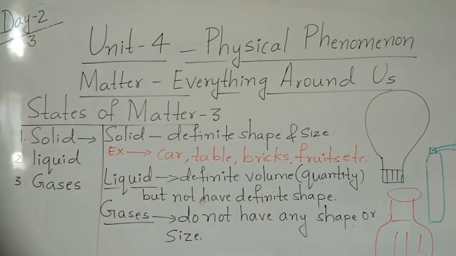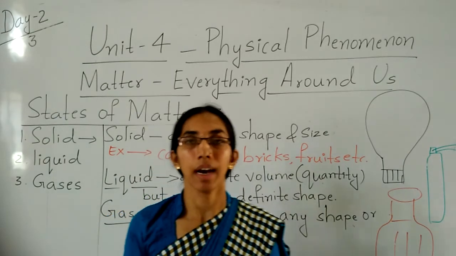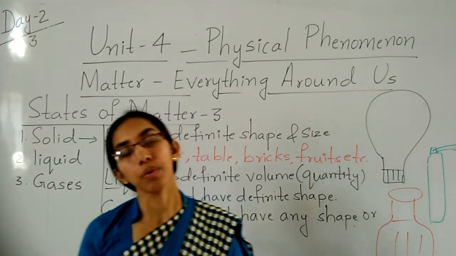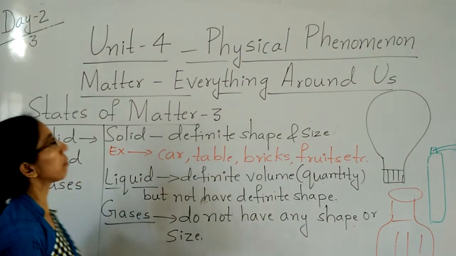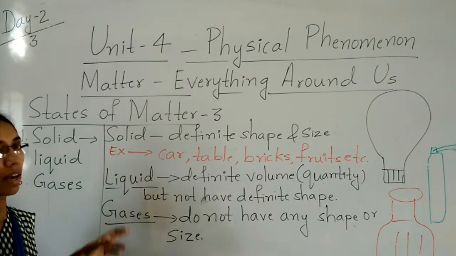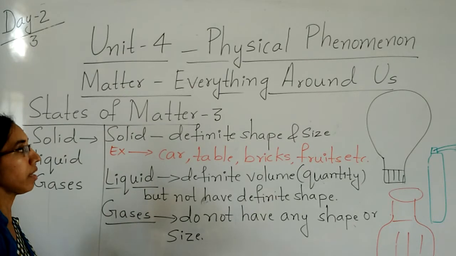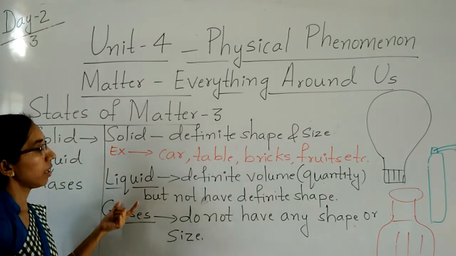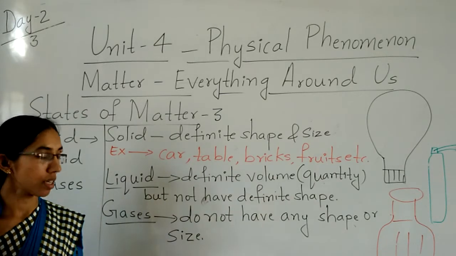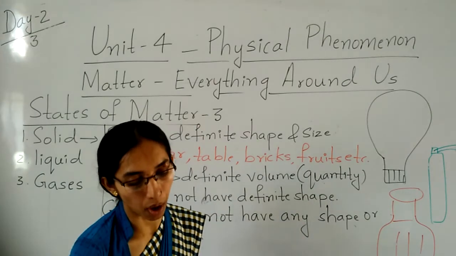So children, just now I have shown some examples of solid, liquid and gas forms. So this is our today's class. We discussed the states of matter: solid, liquid and gas forms. Solids have a definite shape and size. Liquids have a definite volume but not a definite shape. Gases do not have any definite shape or size.